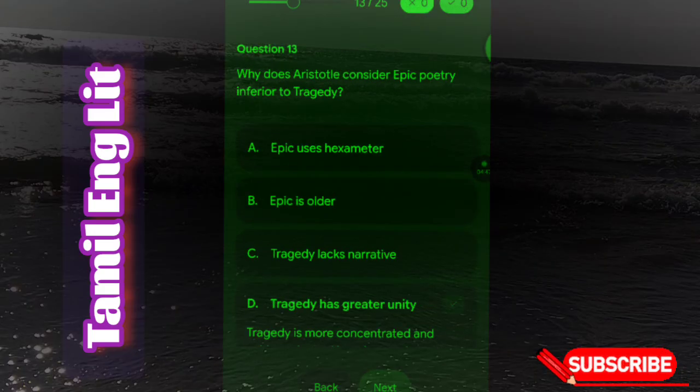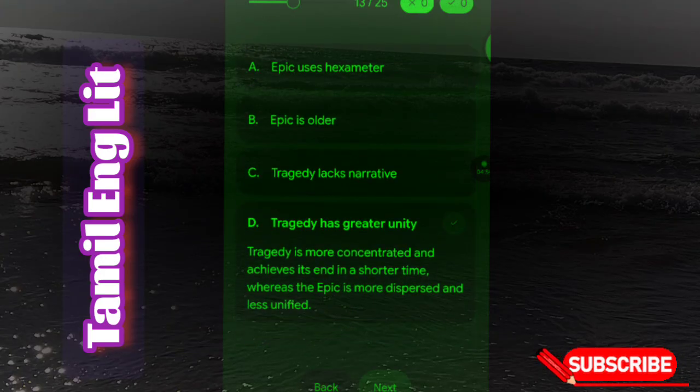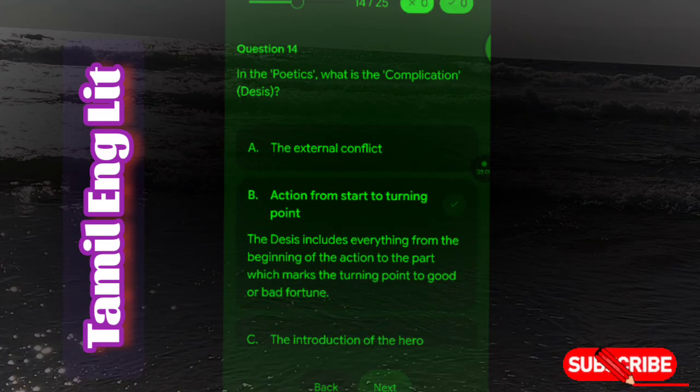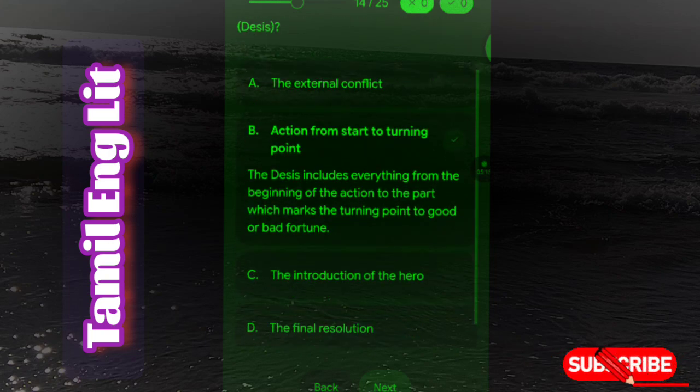Next question is, why does Aristotle consider epic poetry inferior to tragedy? Tragedy has greater unity. Tragedy is more concentrated and achieves its end in a shorter time, whereas the epic is more dispersed and less unified. Next question is, in the Poetics, what is the complication? Complication, desis: action from start to turning point.